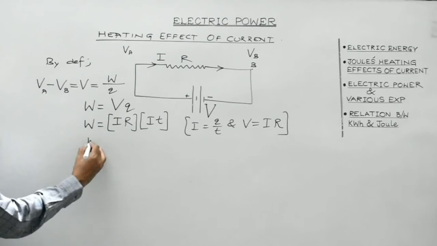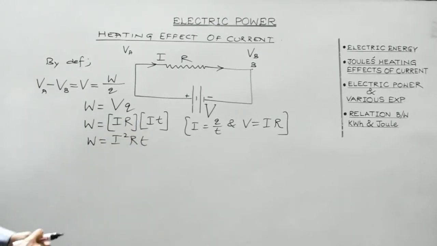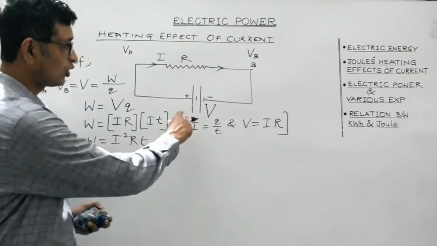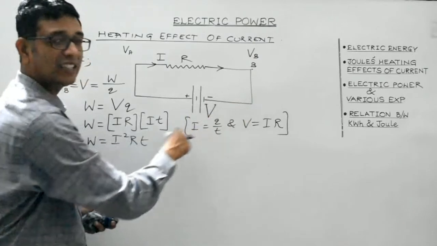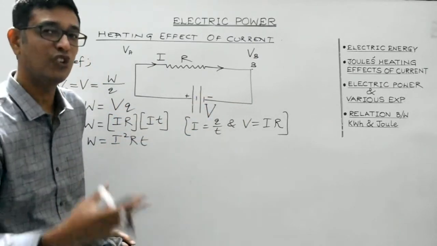So what you get is W is equal to I squared RT, isn't it? So this is the work done by the source of EMF in maintaining a constant current through the conductor, and this is what electrical energy is all about.